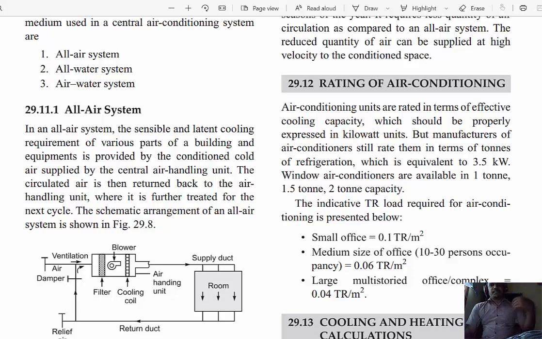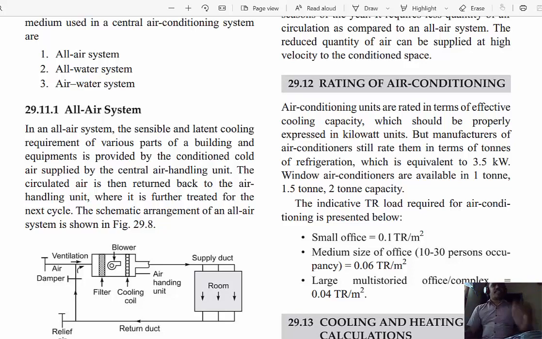Okay, but what capacity of tonnage is needed for a particular room, which is the rating of a particular air conditioning system. It's based on, here they are giving certain examples, which are small office, 0.1 ton per meter square. Meter square means 1 meter length and 1 meter width area. 1 meter length and 1 meter width area is 1 meter square. So for that it equals 0.1 ton.